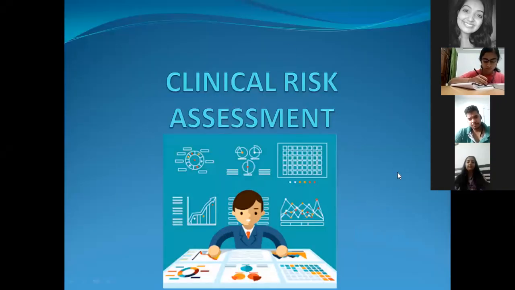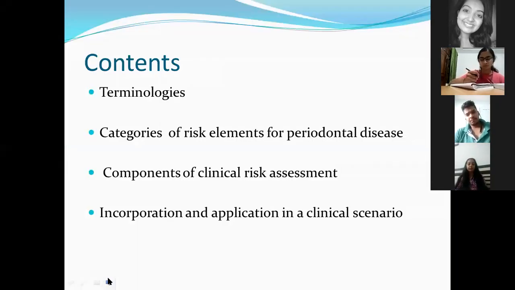So today I'll be covering two topics for you, which are quite interlinked with each other. That's why both the topics are taken together. The first one is clinical risk assessment. Before we go on to the topic per se, you should be aware of certain terminologies.